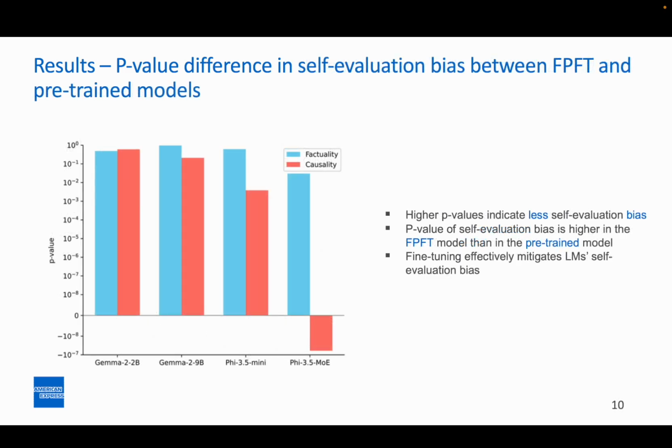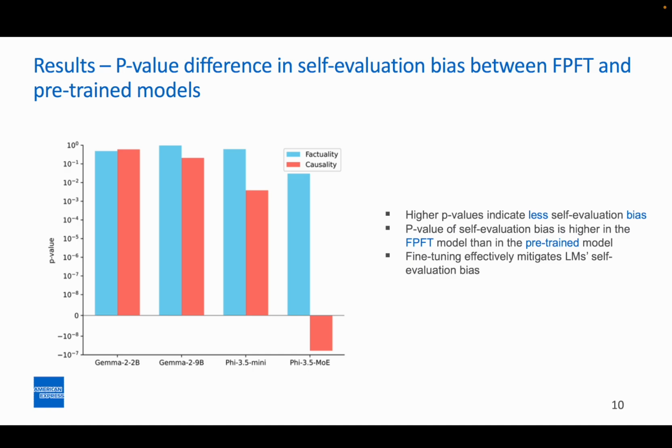On this page, we try to assess whether fine-tuning can mitigate self-evaluation bias. Self-evaluation bias refers to the systematic tendency of LMs to incorrectly judge their own erroneous reasoning, or that of models within the same family, as correct. To quantify this bias, we applied the rank sum test to compare the entailment probability assigned to the erroneous reasoning points from the same family of models versus those from other types of models.